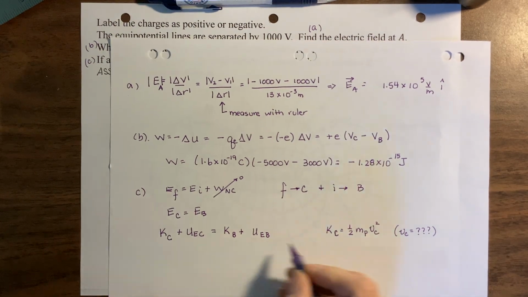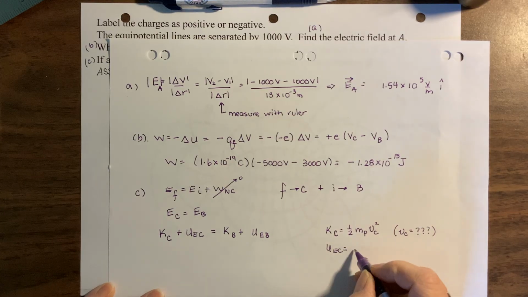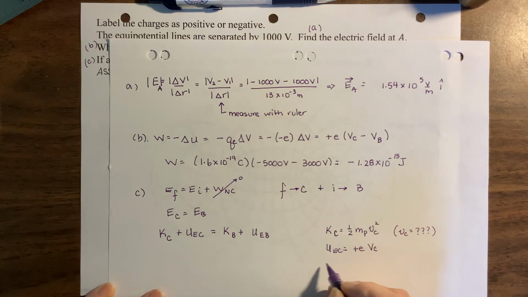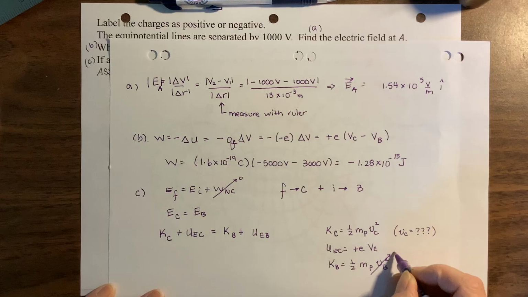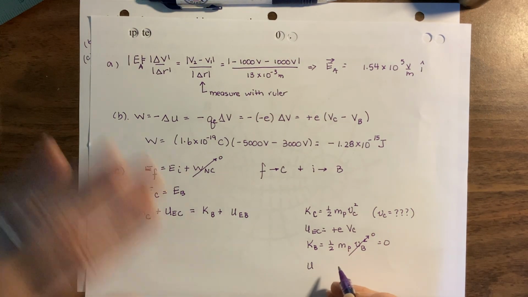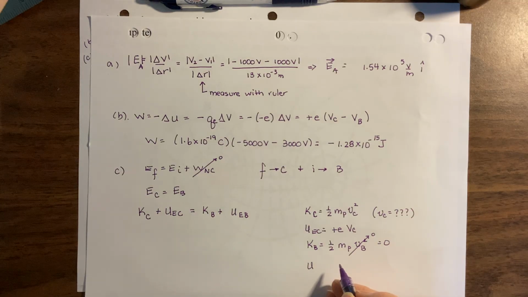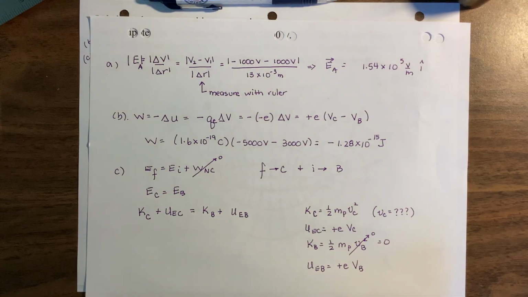My electric potential energy at C, UEC, is my charge on my proton, that's plus the fundamental charge, times my potential at C. My kinetic energy at B is 1/2 the mass of the proton times the speed at B squared, but it was released from rest, so that's just 0. And my electric potential energy at point B is the charge of the proton times the potential at B.